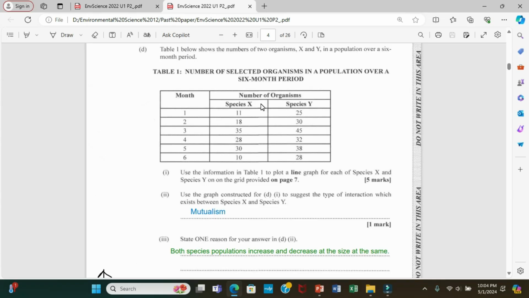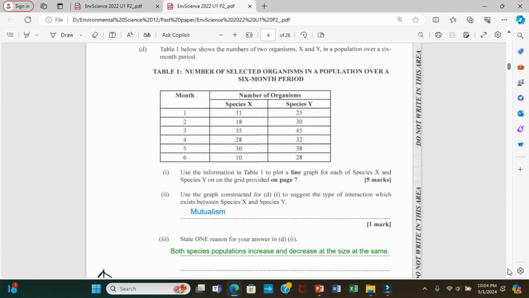Anyways, let's continue. Or it could be both. Alright, so it is a population, it's a comparison of the population of these two species over a period of time, right?